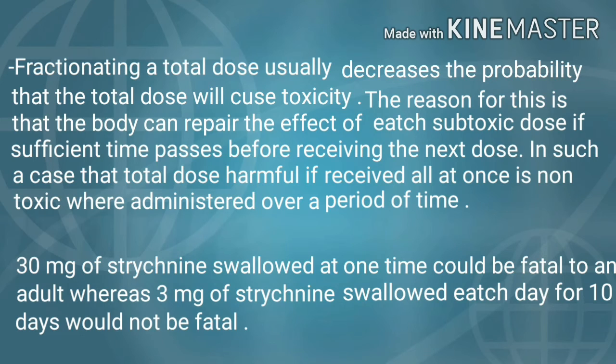Various damages occur. Fractionating the total dose usually decreases the probability that the total dose will cause toxicity. The reason for this is that the body can repair the effect of each subtoxic dose if sufficient time passes before receiving the next dose. In such a case, a total dose that would be harmful if received all at once is non-toxic if administered over a period of time. For example, 30 mg of strychnine swallowed at one time could be fatal to an adult, while 3 mg of strychnine swallowed with each administration of the various doses is not.